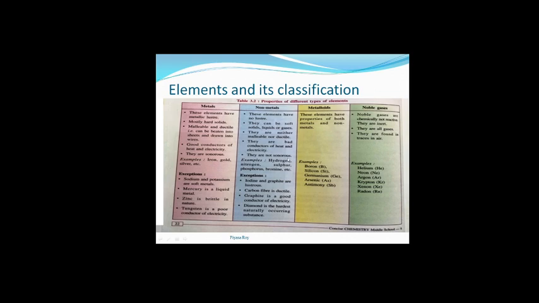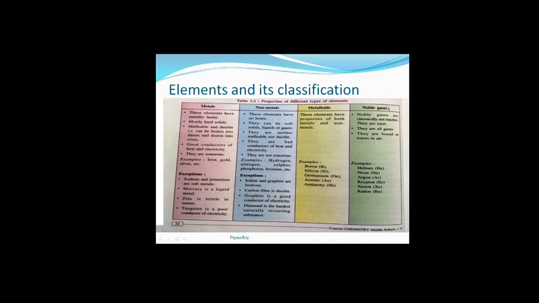Next, come to metalloids. These elements have properties of both metals and non-metals. Metalloids having property of both metal and non-metal. And examples of metalloids will be boron, silicon, germanium, arsenic, antimony.